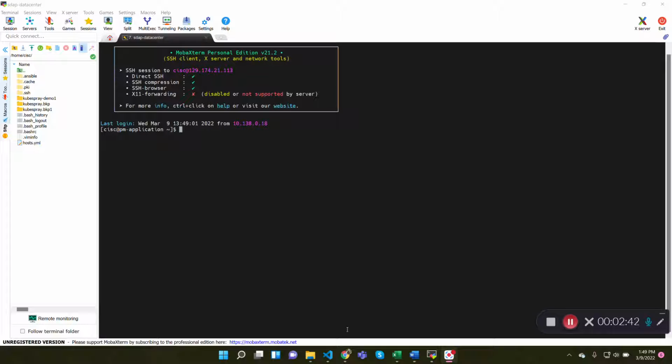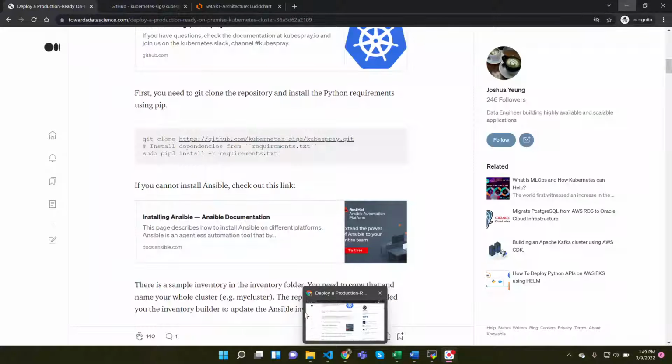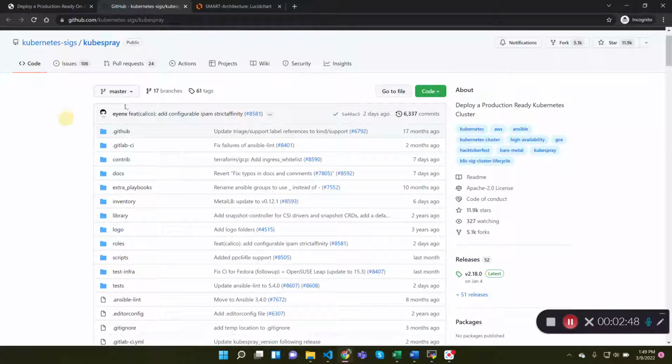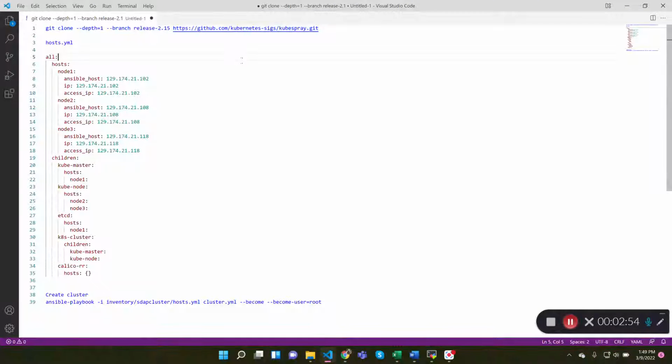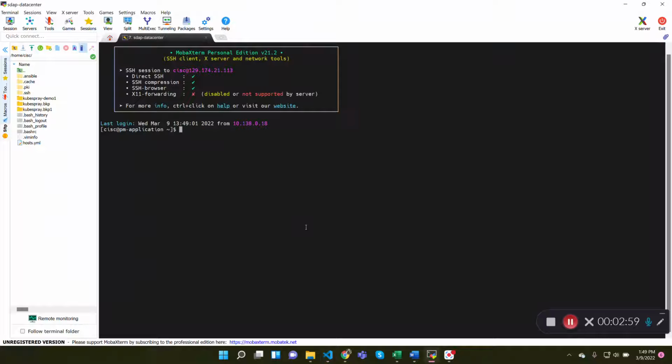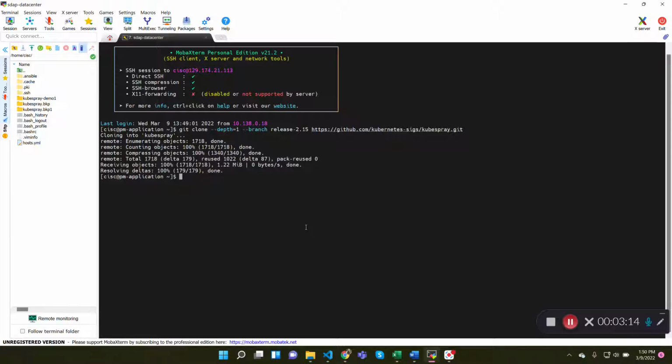The first thing is to clone the kubespray from this GitHub. I'm going to clone the version 2.15. Here is the command I'm going to use. I will provide this command in the description of this video. I'm going inside the cloned kubespray folder.